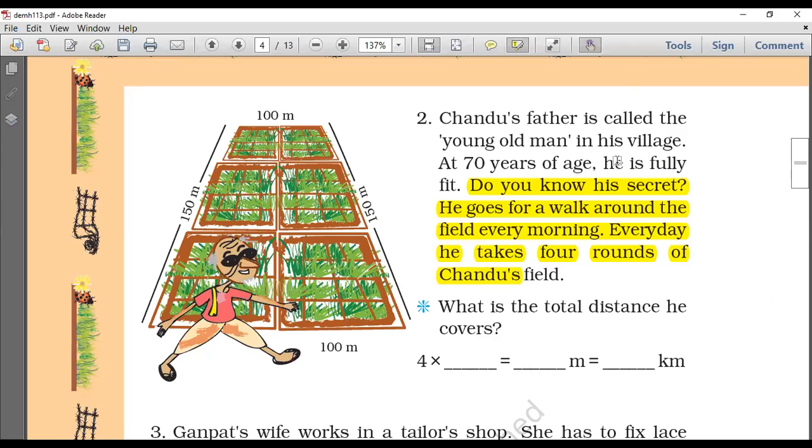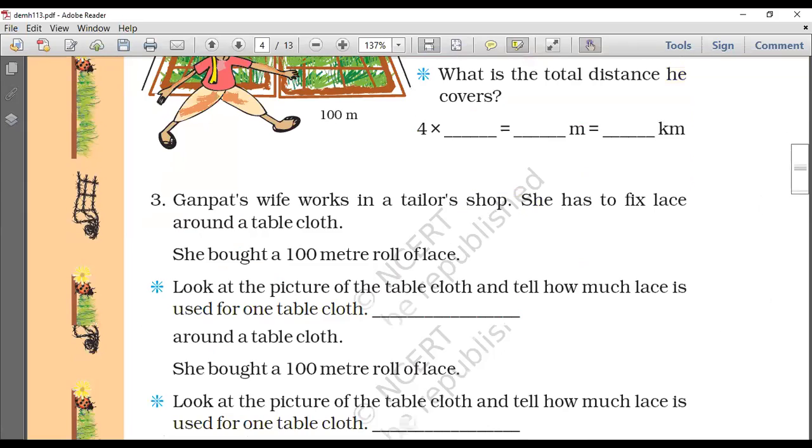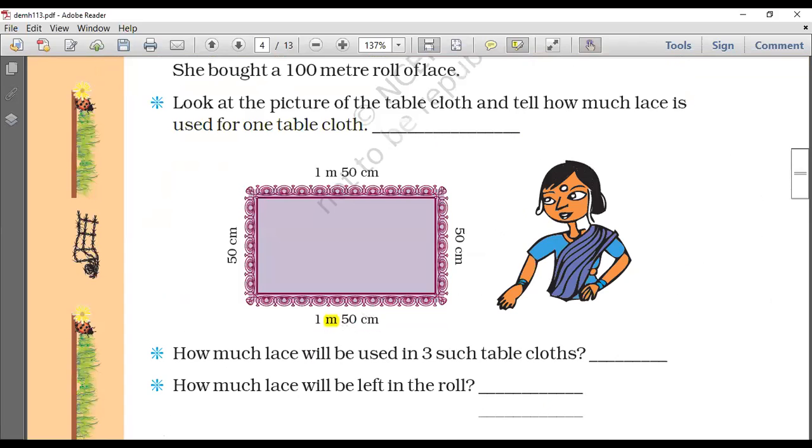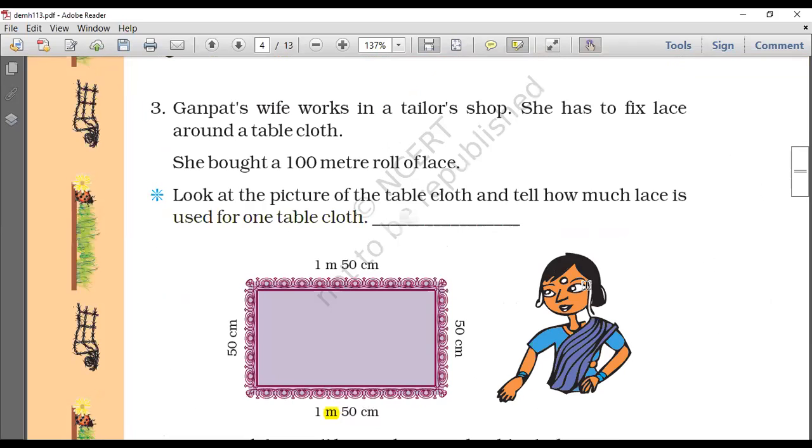So, going for the next example, Ganpat's wife works in a tailor shop. She has to fix lace around a tablecloth. She bought a 100-meter roll of lace. Look at the picture of the tablecloth and tell how much lace is used for one tablecloth. Come on, find it out. How much lace is used for one tablecloth? You have to find the answer. Now remember the answer. Yes, Sanvi, I am coming to you for your query. Yes, Sanvi Shah. Go ahead.